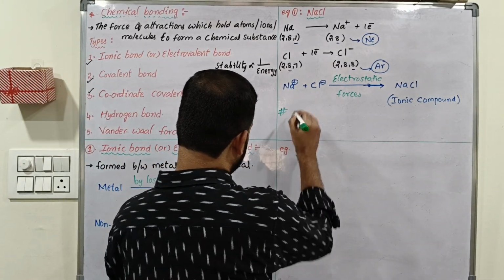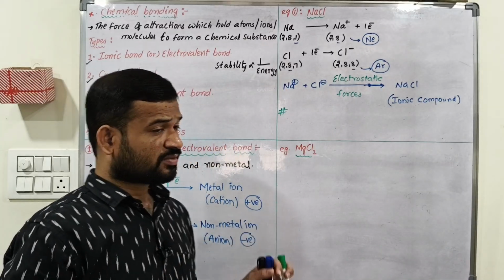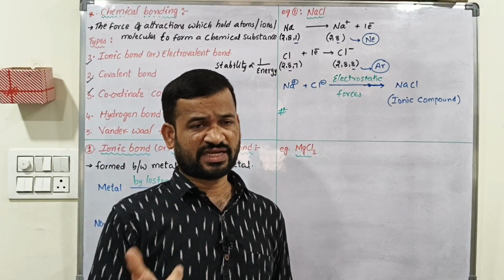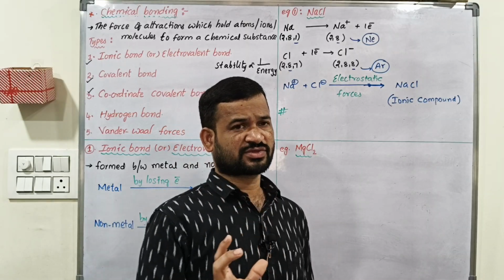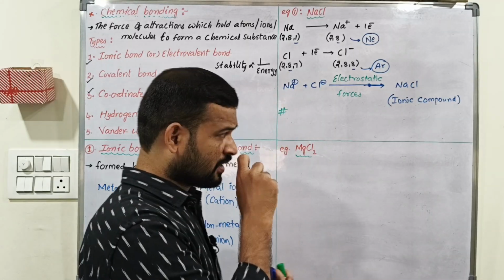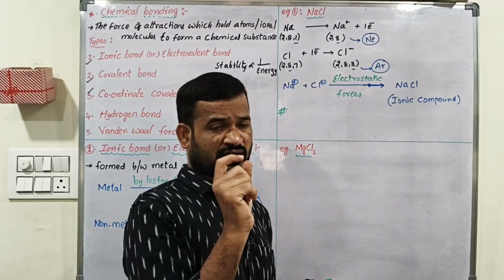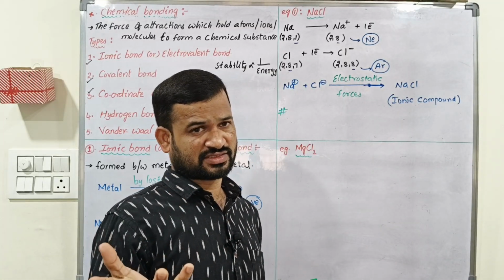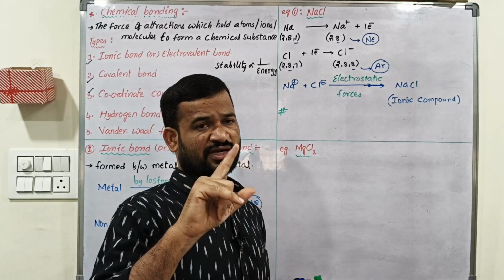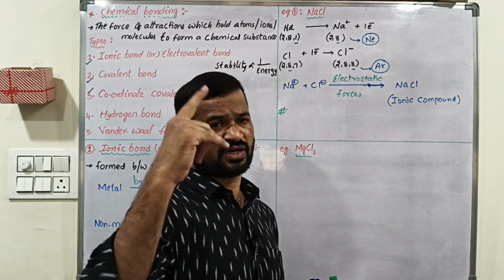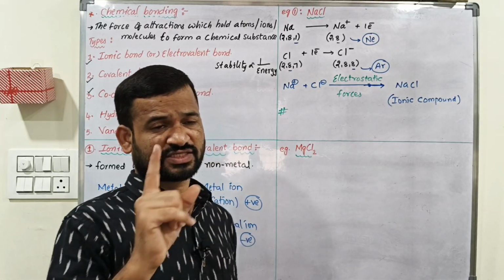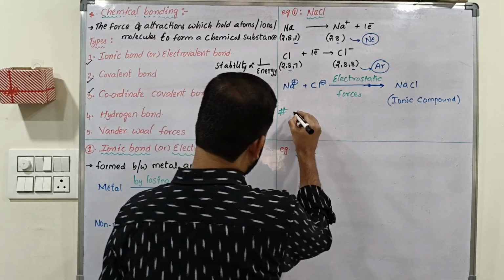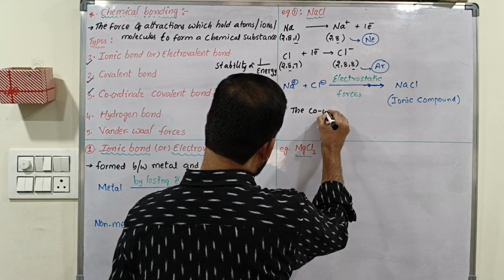Sodium chloride is an ionic compound and it is crystalline in shape. It is a crystalline substance. In the unit cell, each sodium ion is connected to 6 Cl minus ions, as well as 1 Cl minus ion is bonded to 6 Na plus ions. It is called the coordination number.